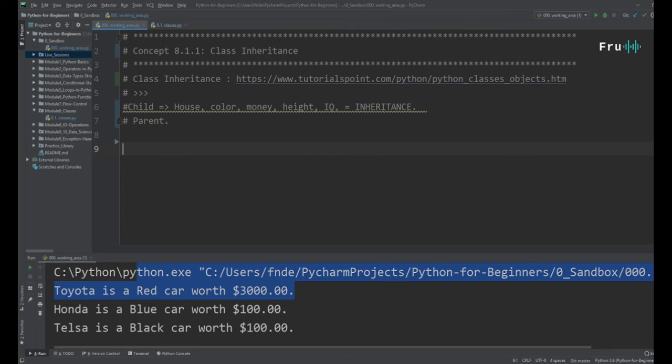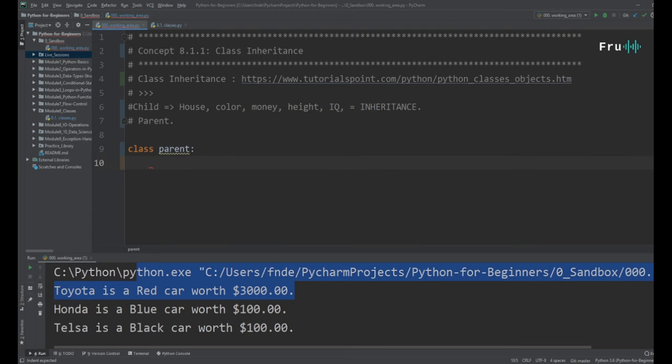So first of all, let's start with the parent, because that's where we have to start. So we have a class called parent. We're going to create a new class called parent, and we're going to give the parent a name. Let's call that mother. I can give any parent name that you want.